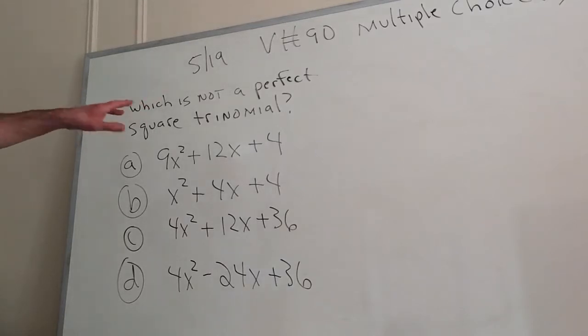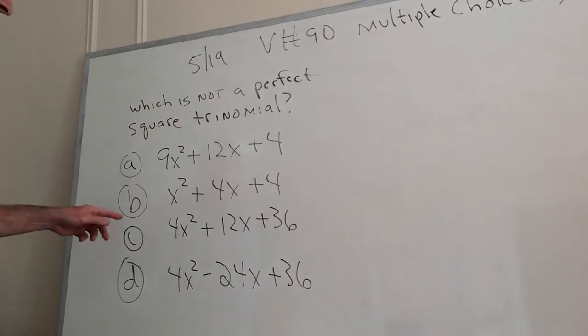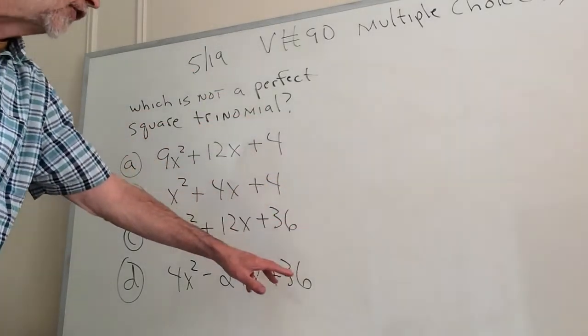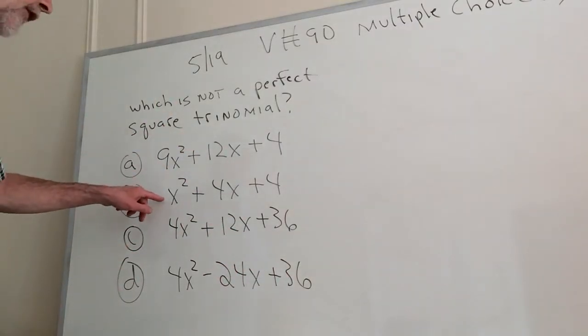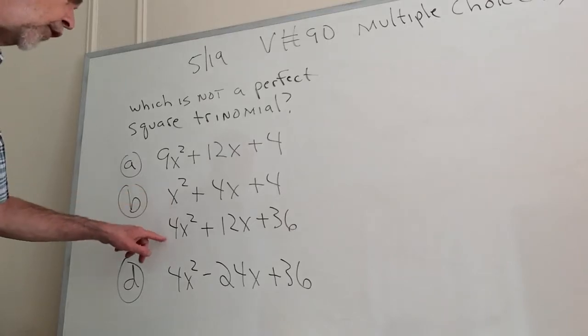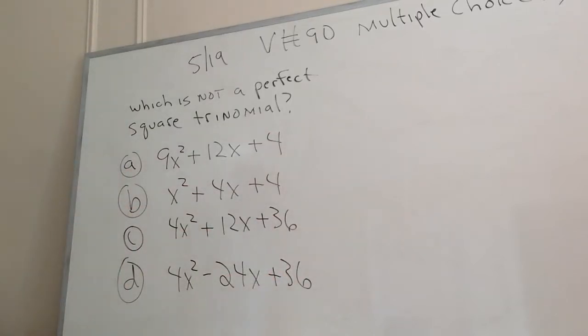It says which is not a perfect square trinomial. So yesterday they asked which one was, 3 weren't, 1 was. Now 3 are going to be, and 1 is not going to be. So let's take a look at the first and the last terms of A, B, C, and D, because if one of these first or last terms is not a perfect square, then we found the answer. But 9, there's a 1 here, you're supposed to know that by now. 4, 4, they're all perfect squares. 4, 4, 36, 36. So it's got to be a problem with the middle term. So let's take a look at what we have here.